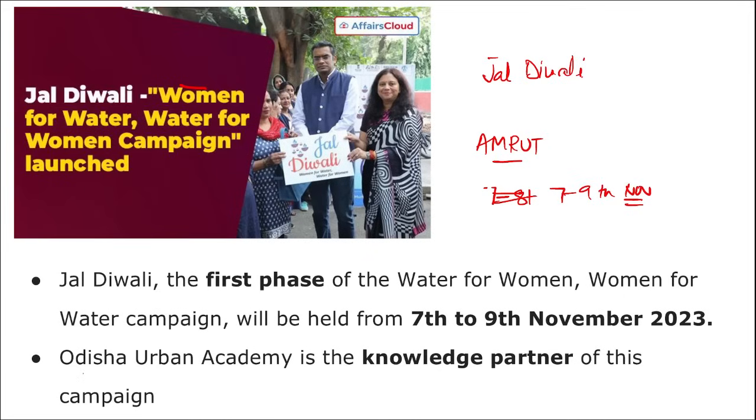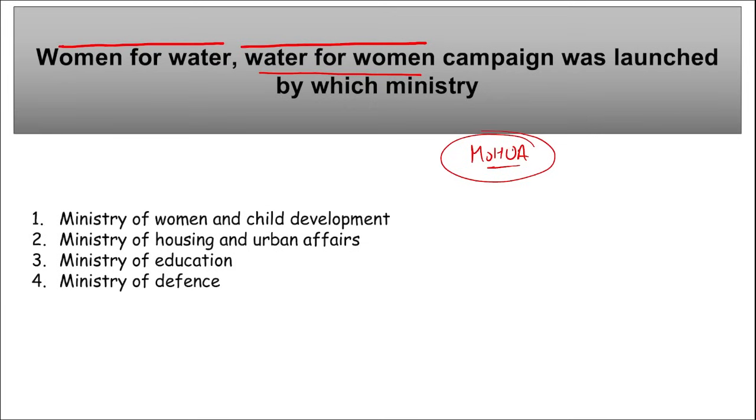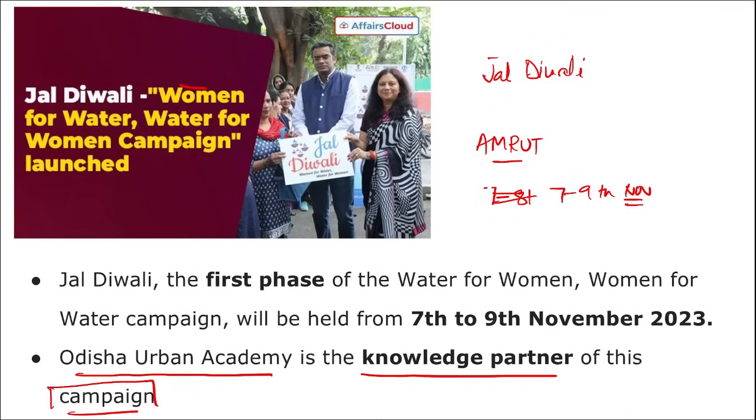Correct? And here remember, Odisha Urban Academy is the knowledge partner of this particular campaign. So many things to remember. Jal Diwali, Women for Water, Water for Women. This is the campaign launched by Ministry of Housing and Urban Affairs. Correct? This was launched under Amrit scheme. This will be from 7th to 9th of November. And who is the knowledge partner here? Odisha Urban Academy. Correct?